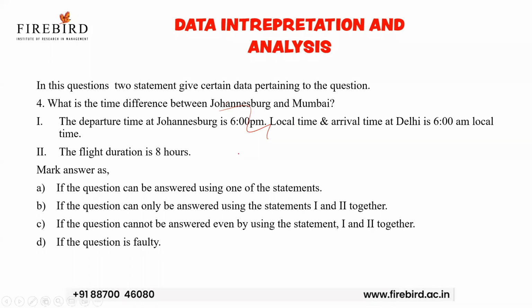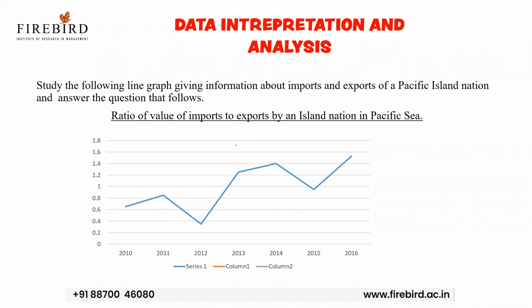Now, let us move to the questions based on data interpretation. Study the following line graph giving information about the imports and exports of a Pacific island nation and answer the questions that follow.